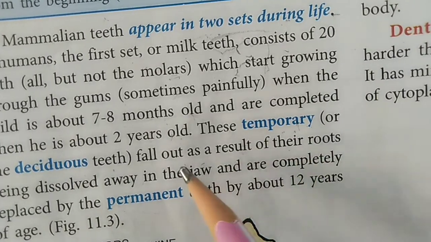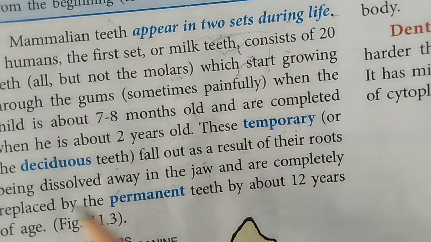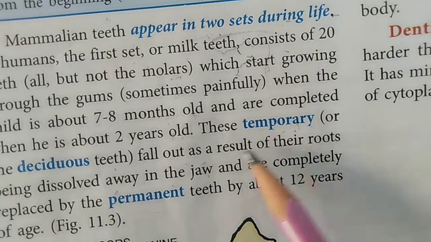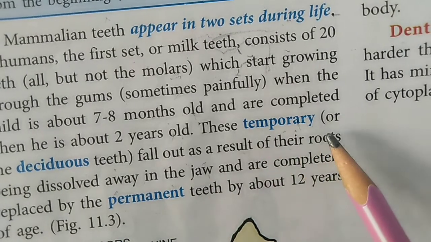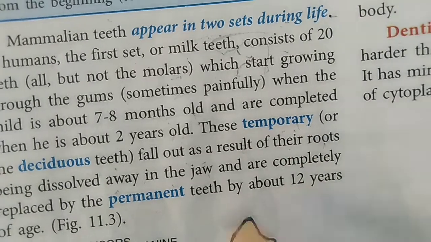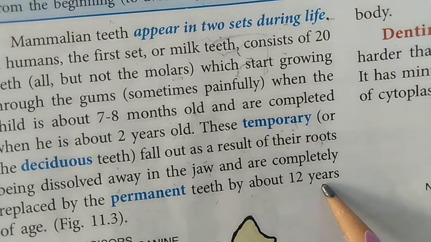Because their roots start dissolving away in the jaw. When their roots are dissolved, these teeth have no hold in the jaw, so they start shedding, and they are completely replaced by permanent teeth by about 12 years of age.